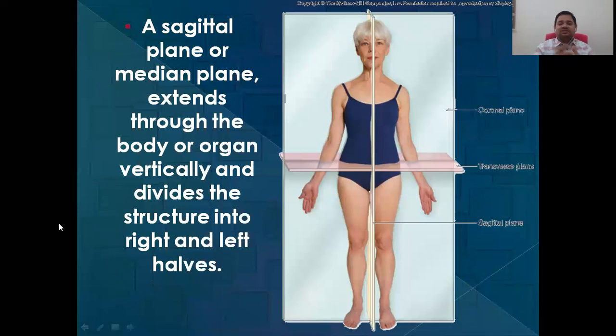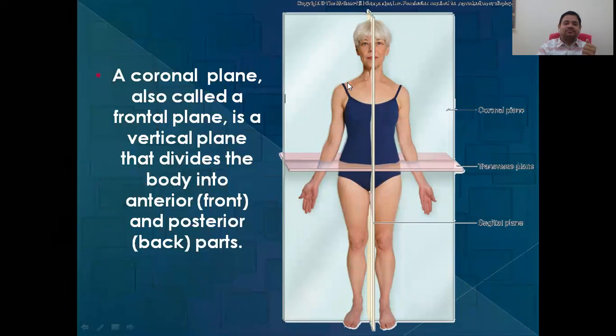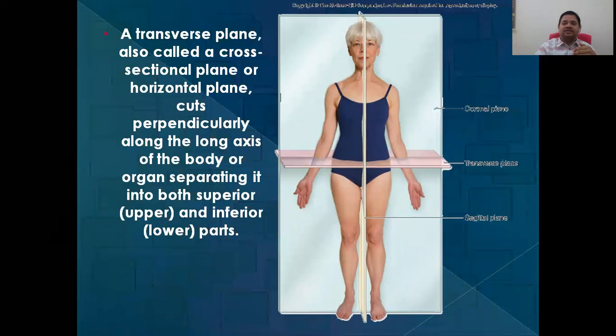Let's see some diagrams. This is for the sagittal. You can see this particular line, the middle line. This is the mid sagittal plane. You can easily see it divides the body into two parts, right and left. If it is the mid sagittal plane, then they will be equal parts. Now see the coronal plane. The coronal plane is like this glass, a plane. It is also called the frontal plane, and divides the body into anterior and posterior parts. Next comes the transverse plane, this third one. The transverse plane divides the body into an upper part and a lower part.